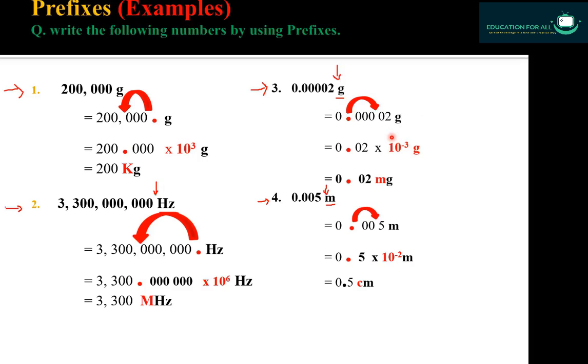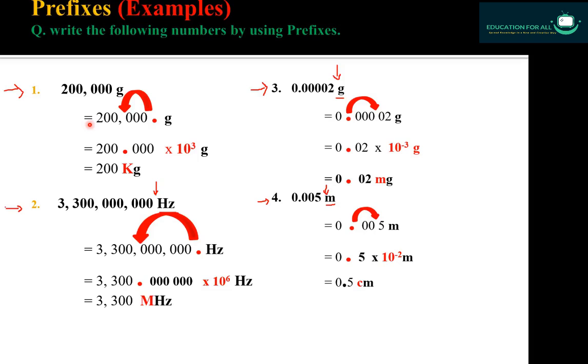Now come to the second rule: how will you know how many digits to shift the decimal point? It depends upon the prefix, whose values are given in the table in the previous slide.